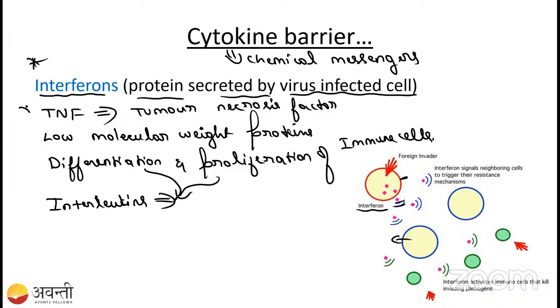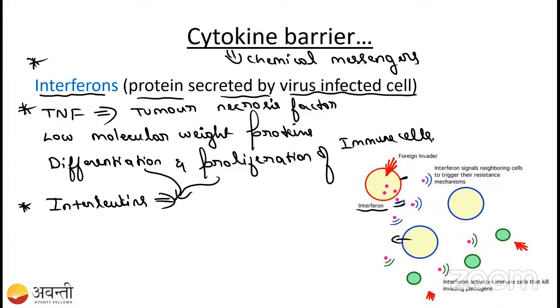So which are the things we have studied in the cytokine barrier, student? One is the interferon, the second is the TNF, tumor necrosis factor, and the third is the interleukin. Interleukin is helpful in the differentiation and proliferation of the immune cells. TNF, the tumor necrosis factor, kills the cells, and interferon is only for the virus-infected cells.